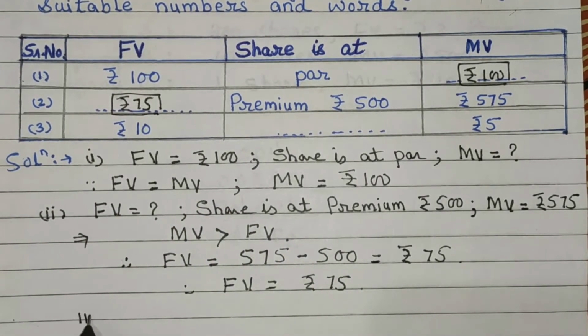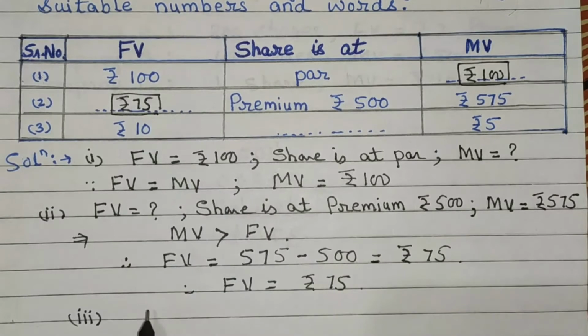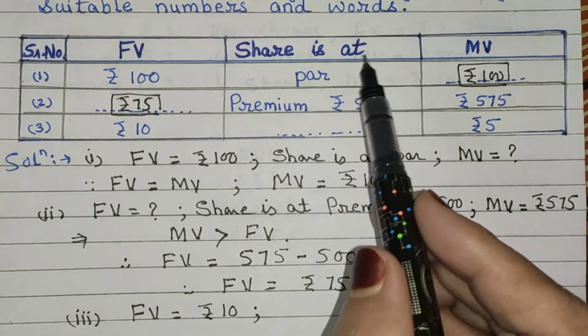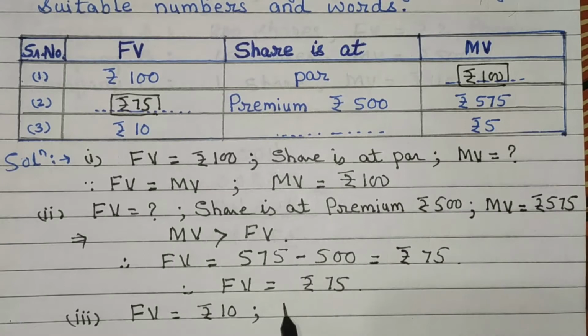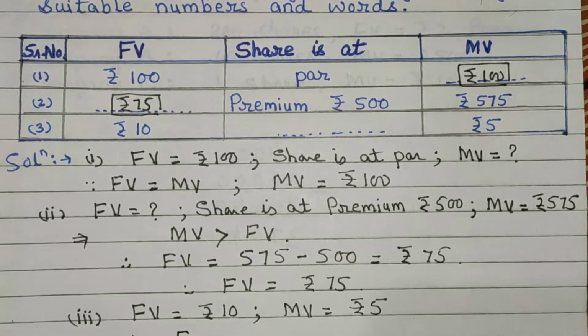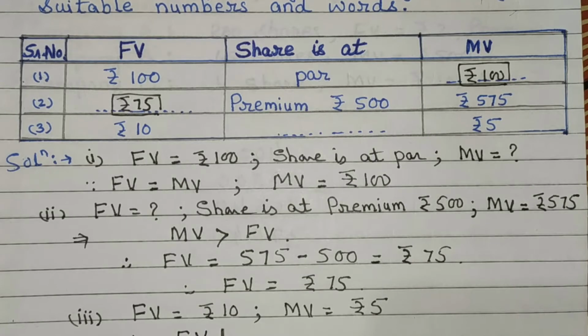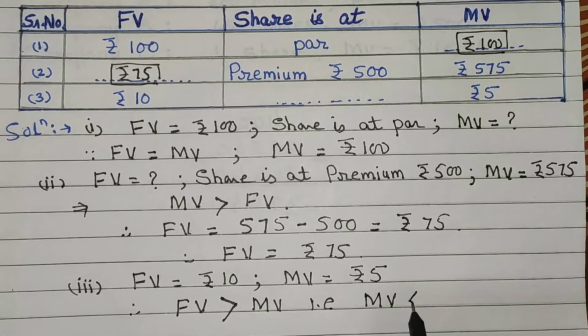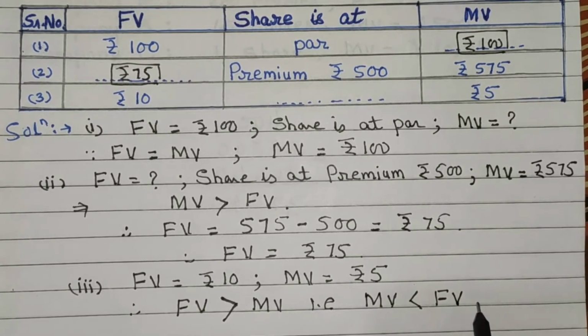Now third one, next value of FV is given, which is equal to rupees 10. Our aim is to find share is at, and value of MV is given, which is equal to rupees 5. Now look at here, the value of FV, face value, is greater than MV, or you can say that the value of MV is less than FV.